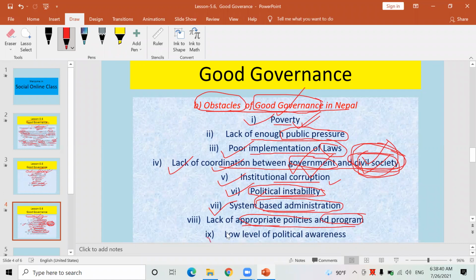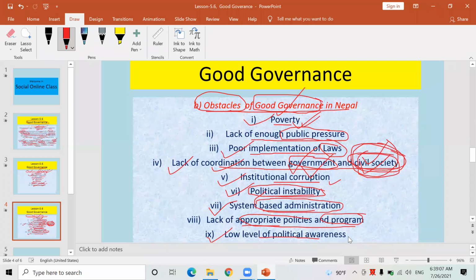Similarly, look here, the last obstacle I have brought here for you: low level of political awareness. Ordinary people do not have an idea about politics, how political leaders have been misusing the budget of the nation, how they have been involved in corruption, how they are deceiving them. They don't know, they do not want to pay attention to politics because of their poverty.